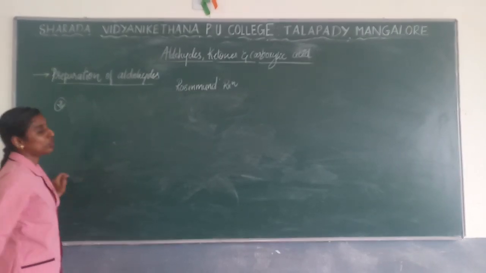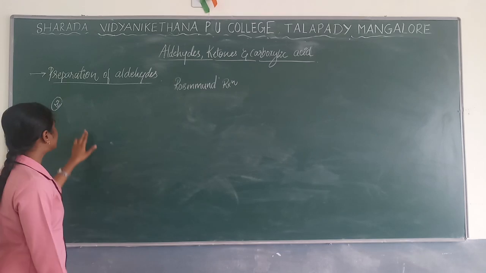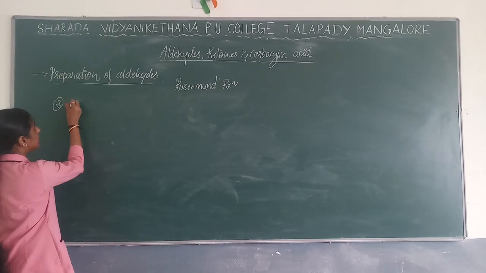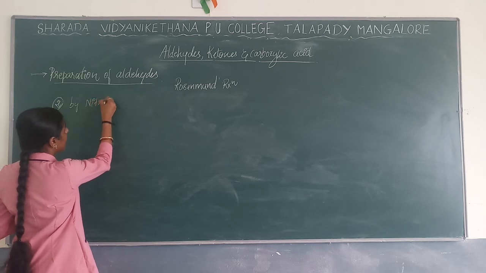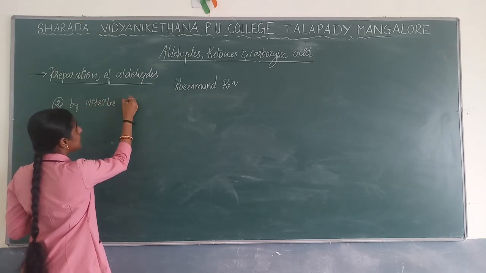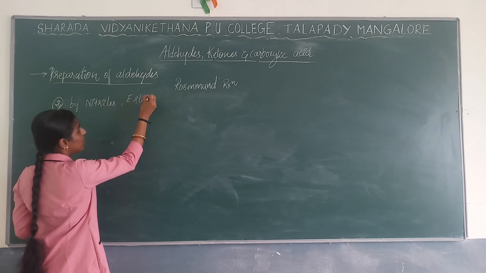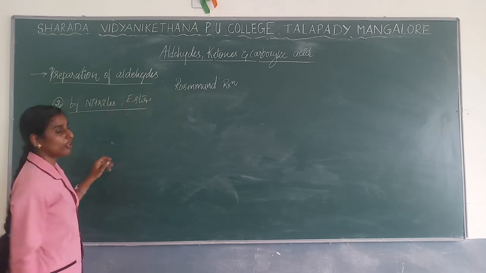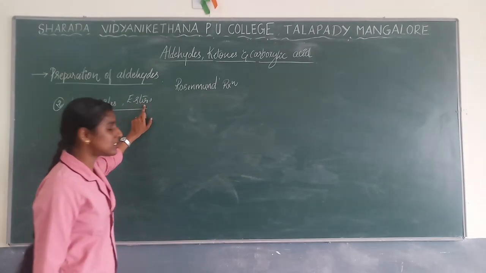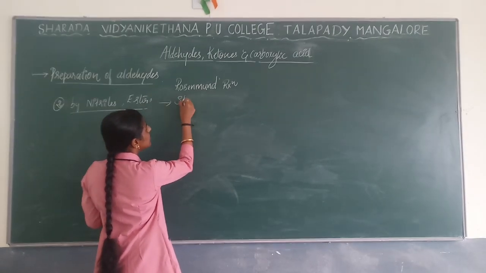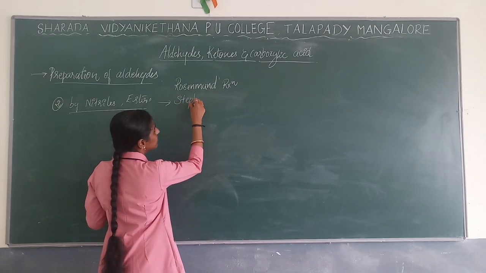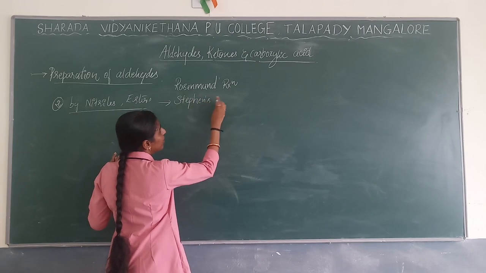The next reaction where we prepare an aldehyde uses nitriles as well as esters. If we prepare an aldehyde from nitriles, or from esters, that is called the Stephen reaction. This is also an important reaction.